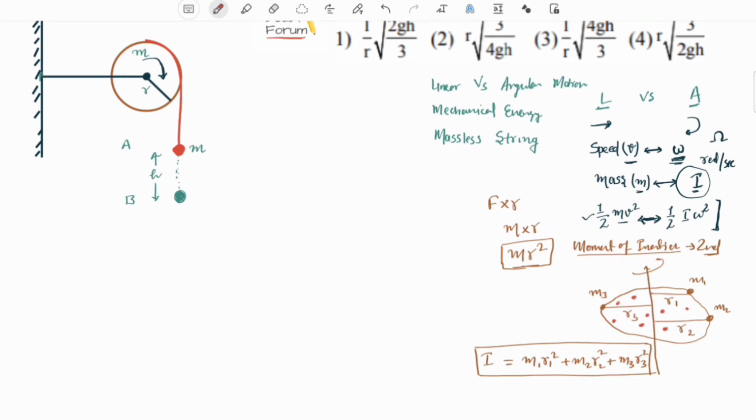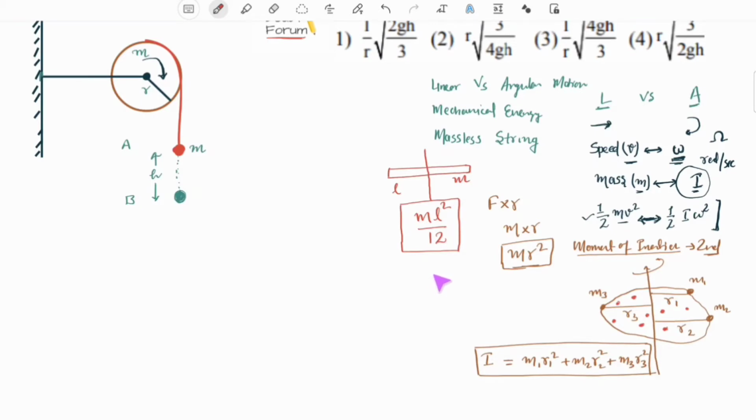For example, for a rod of length L, the moment of inertia of this rod about an axis passing through the center of this cylindrical rod and perpendicular to it would be ml square upon 12. The derivation of this formula has also been shown in the link which I was talking about. You can refer to the description and go to that video.